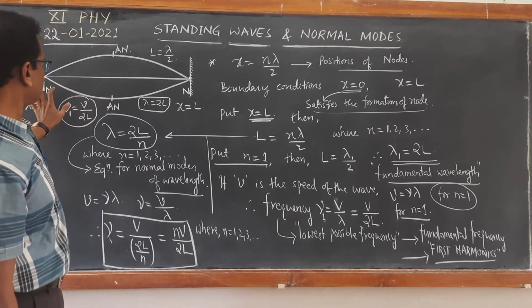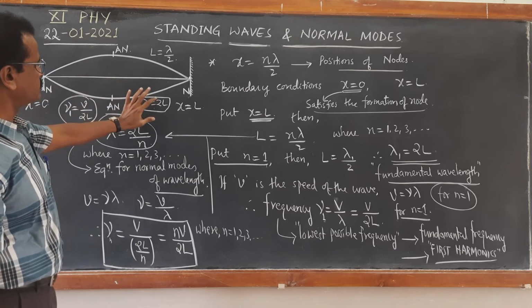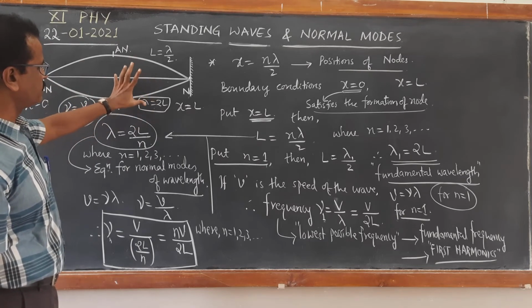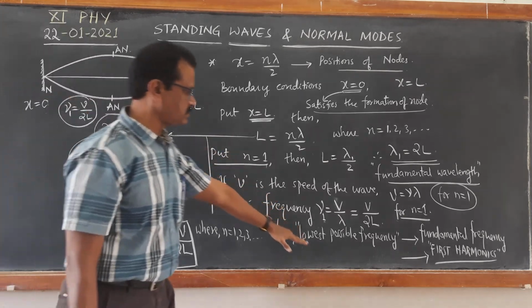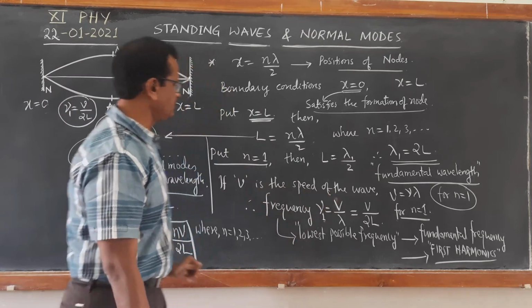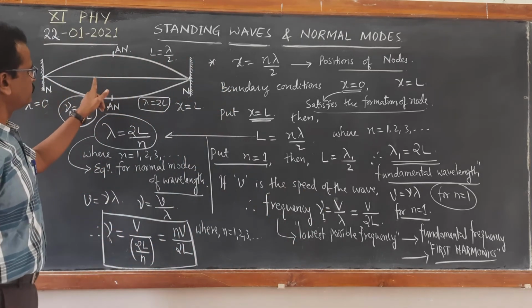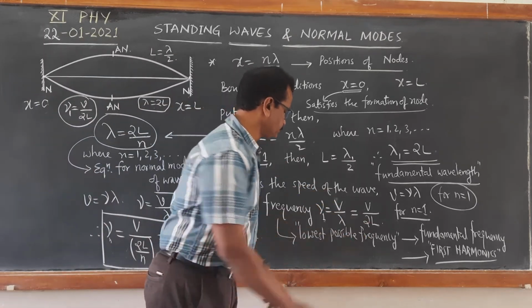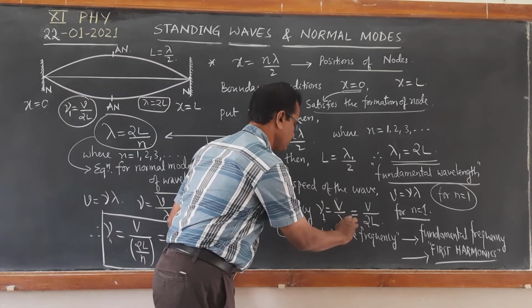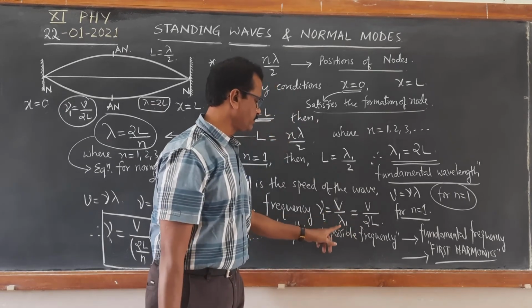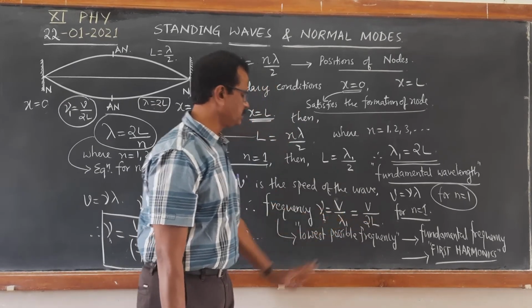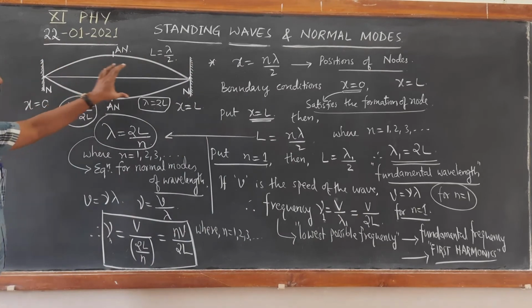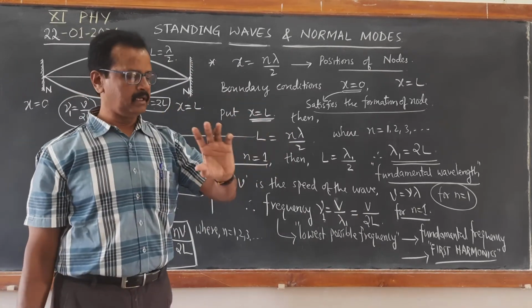So for the fundamental frequency of oscillation, which has the lowest possible frequency V by 2L, we get the wavelength equal to 2L. Nu1 is equal to V by lambda 1, which is equal to V by 2L. So we get this kind of waveform. Let us see the other harmonics.